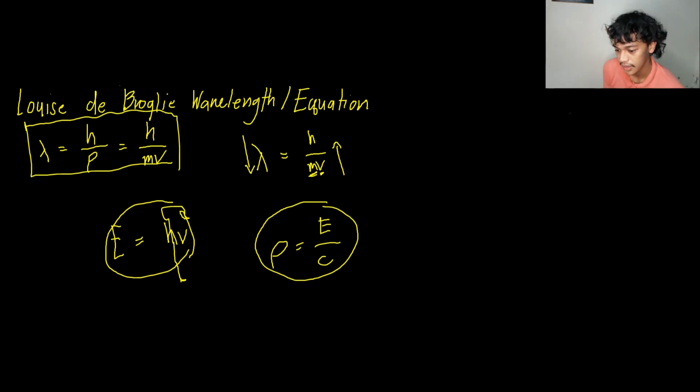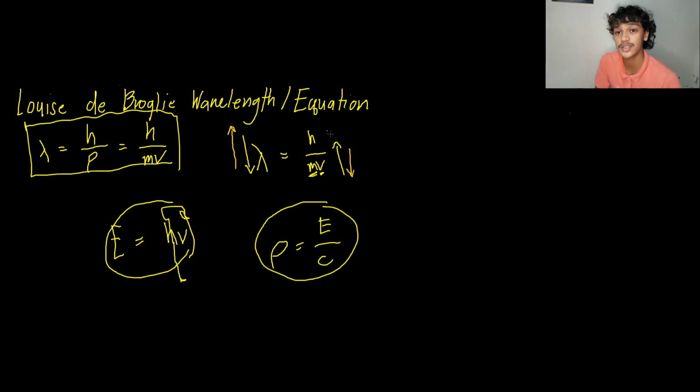Vice versa, if the mass and the velocity go down and it becomes smaller, then the wavelength goes up, so it will be more noticeable at that scale, relative to the Planck's constant.